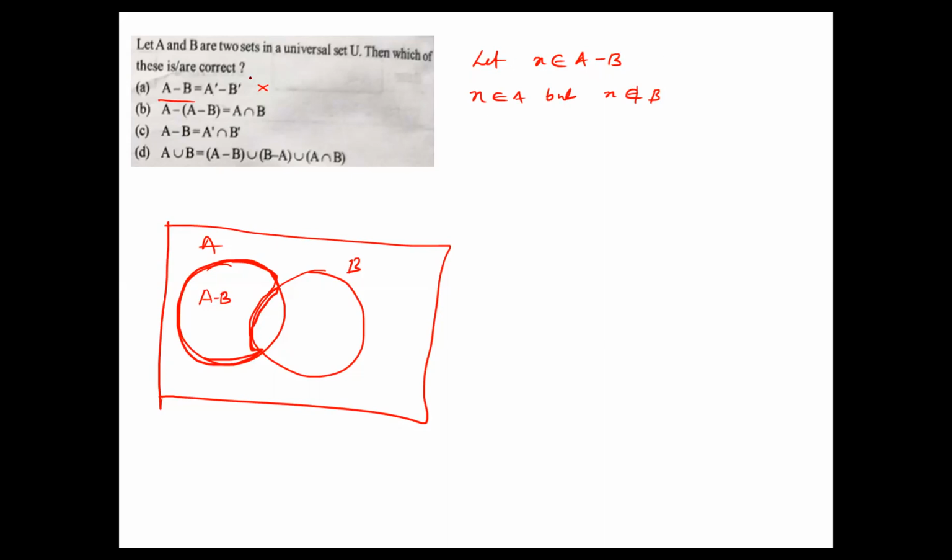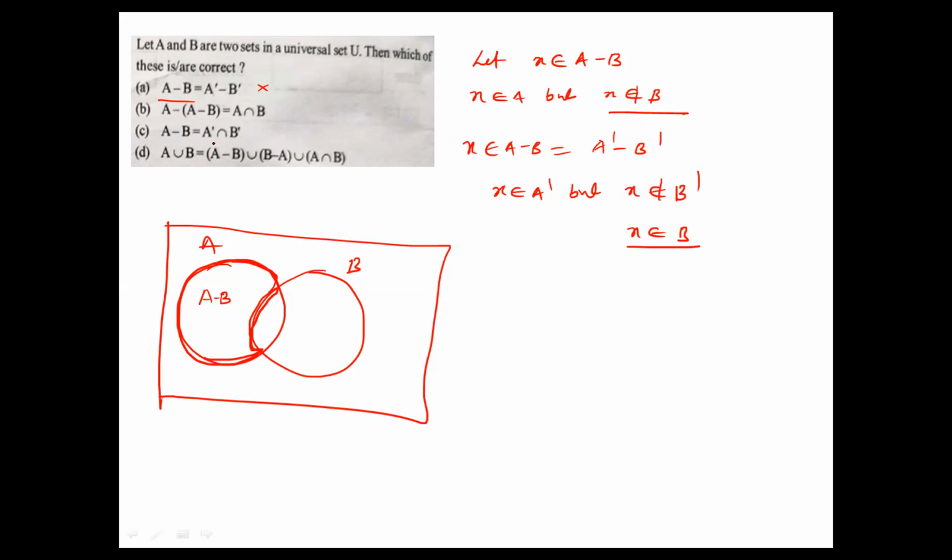Now this one is equal to what? X belongs to A minus B means this implies A dash minus B dash. Now X also belongs to A dash, but X does not belong to B dash. Yes, but here X belongs to B. Here X does not belong to B, but here it belongs to B. So the first option is wrong.